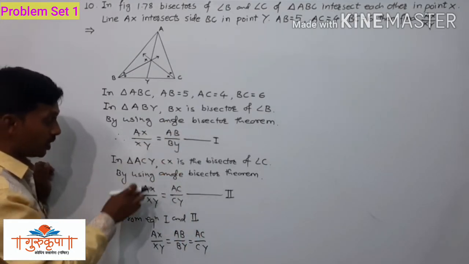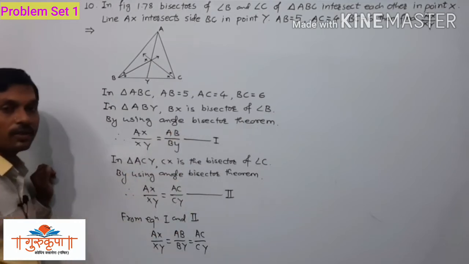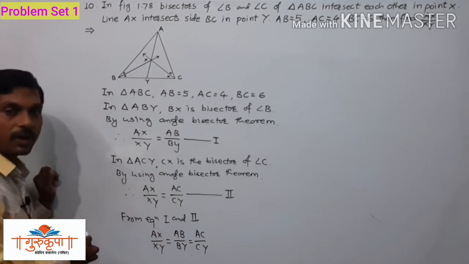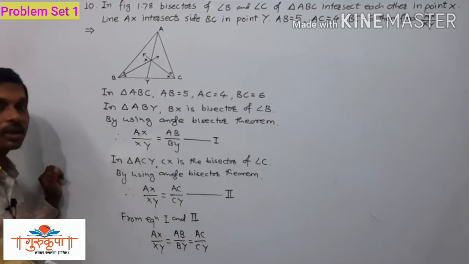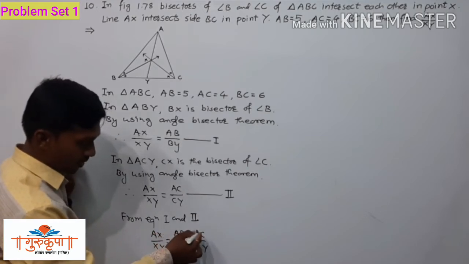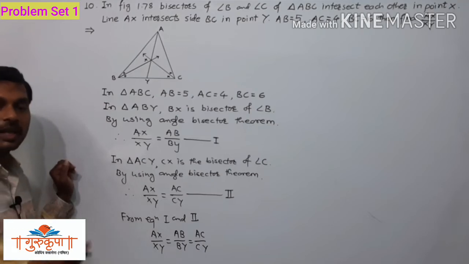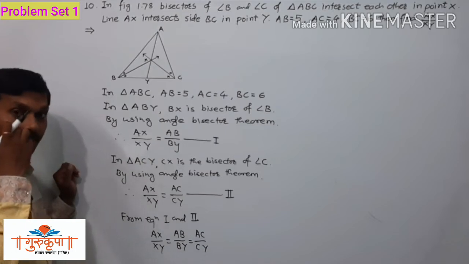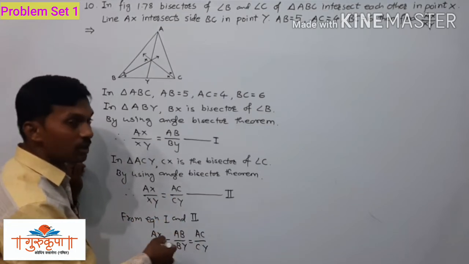This common ratio AX upon XY is also equal to these two ratios. Since we have to find AX upon XY, and all three ratios are equal, we have to use the theorem of equal ratio, and add the numerators and the denominators. By using the theorem of equal ratio we can add or subtract, multiply the numerator and denominator by the same term, or divide the numerator and denominator by the same term.